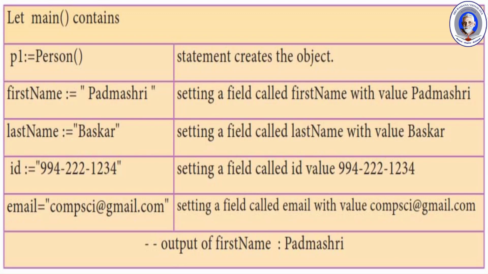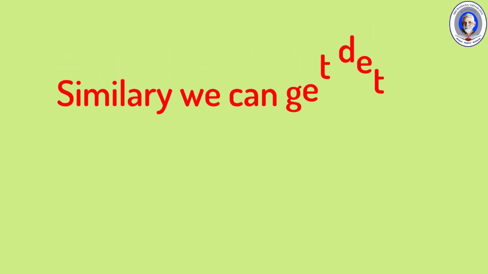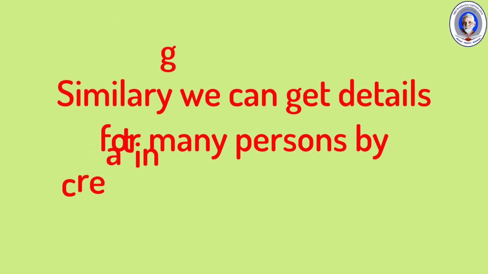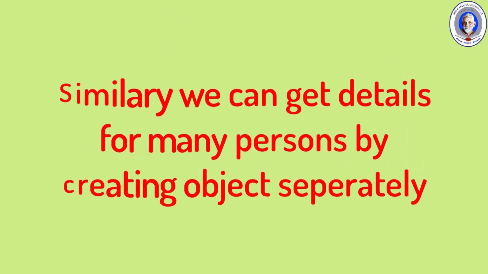Here in this class construct, an object called p1 is created for the person class. So using object p1, one person's details are created using the creation function. So p1 person's first name, last name, ID and email are created. Similarly, we can get the details for many persons by creating objects separately.